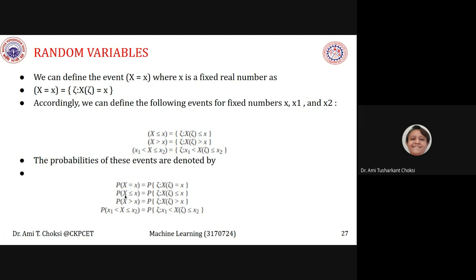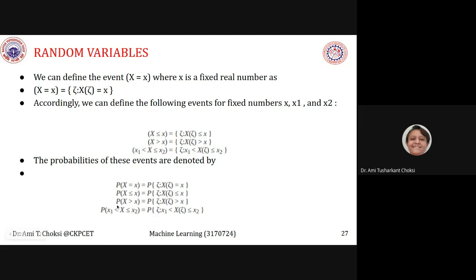I am speaking it as X is less than or equal to x, but you can see that capital X is the random variable and small x is for the value. Now this random variable will be replaced with X of tau, which is the function, less than or equal to x.